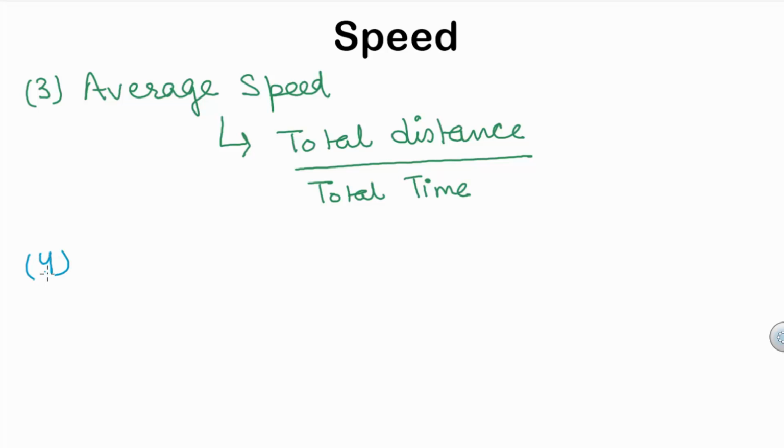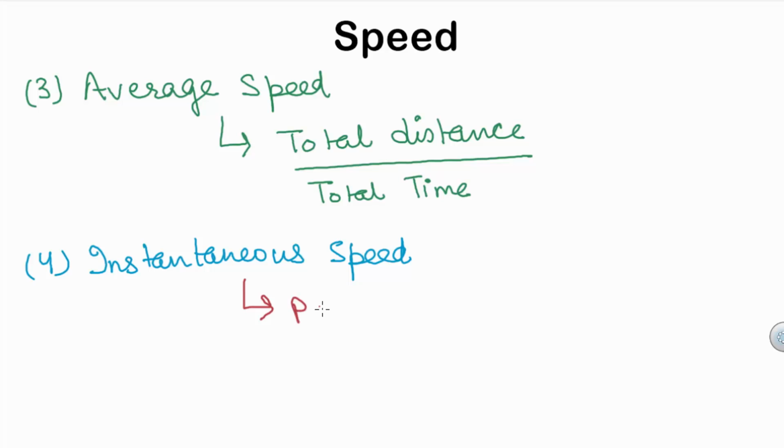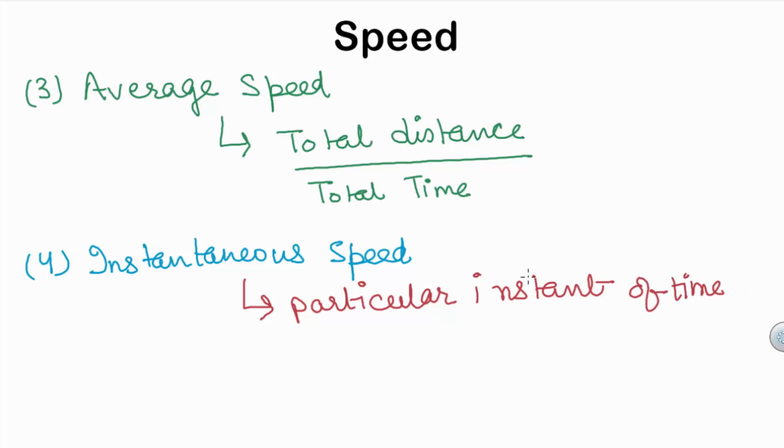Now the fourth type of speed is instantaneous speed. Instantaneous speed is the speed of the object at a particular instant of time, or at a particular point in its path. To explain further, let us consider an object covers a distance delta x in a small time interval delta t.